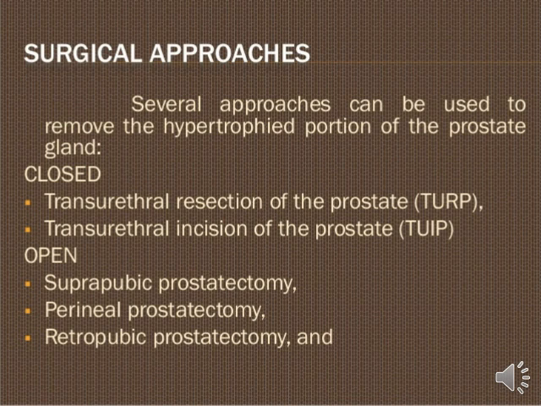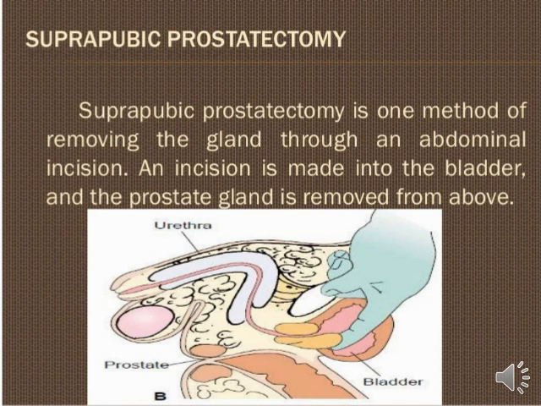So the first surgery here is suprapubic prostatectomy. Suprapubic prostatectomy is one method of removing the gland through an abdominal incision. An incision is made into the bladder and the prostate gland is removed from above. So basically in this kind of surgery, we remove the affected part of the prostate gland, with the incision in the abdominal suprapubic area, and we remove the prostate gland. Okay, so it is the first surgery.